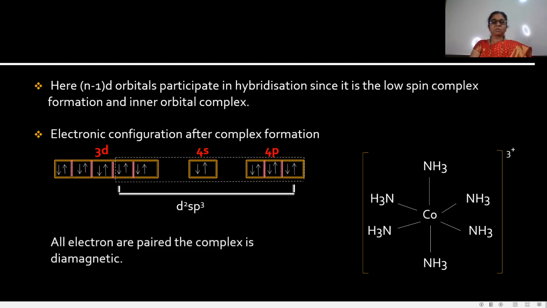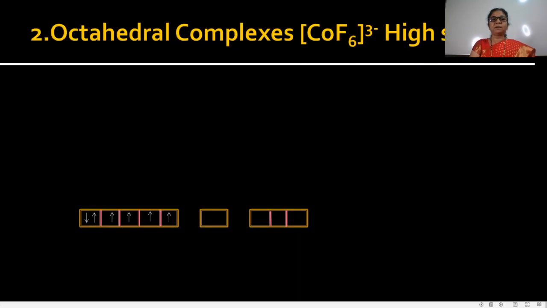Then according to the number of electrons, we decide whether this compound is paramagnetic or diamagnetic. In these complexes, all hybrid orbitals contain electrons, so electron pairing takes place, and that's why this complex is diamagnetic in nature. In this way, we describe the valence bond theory for this complex. Now see the next example.